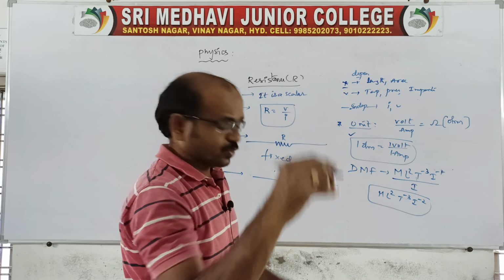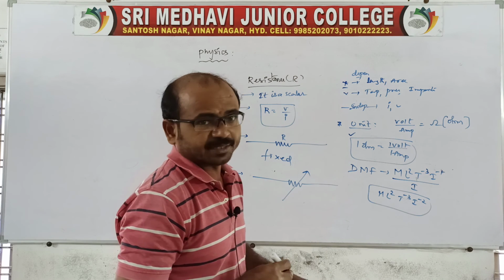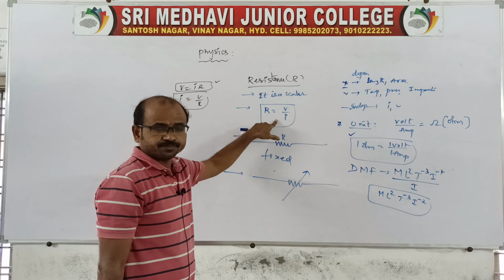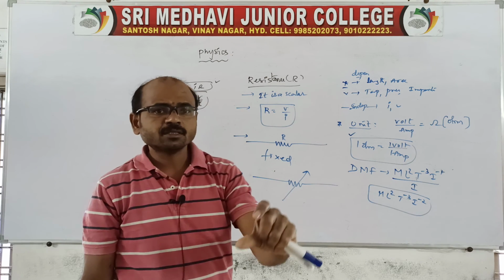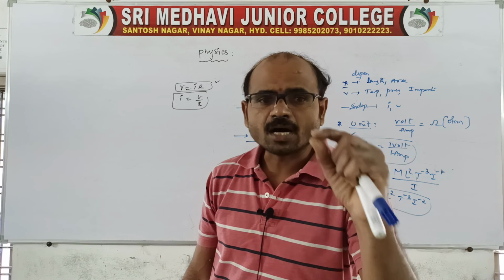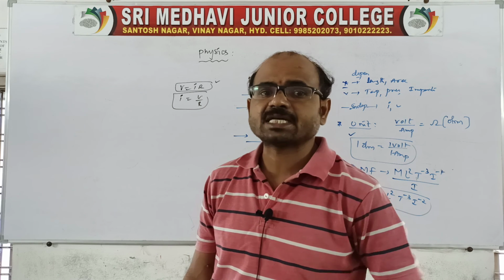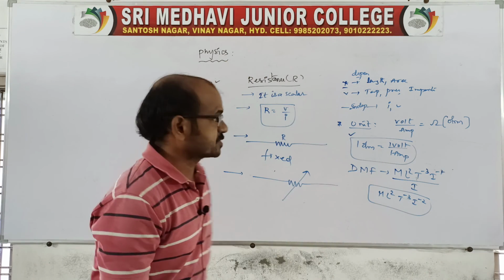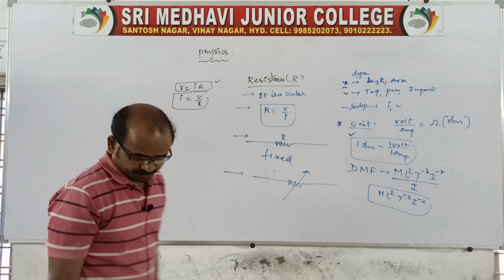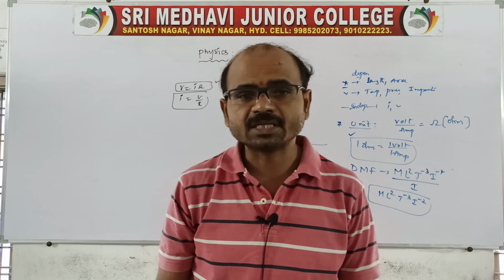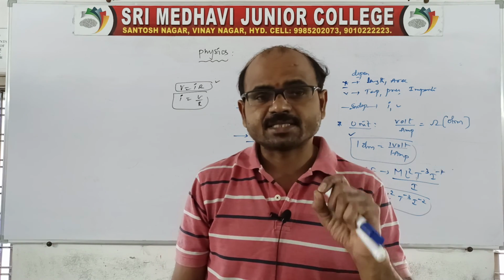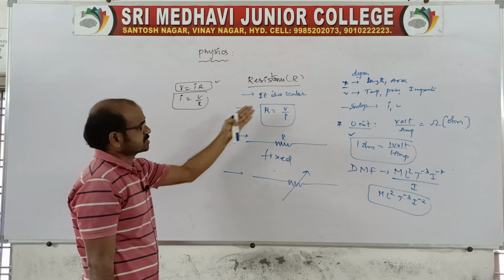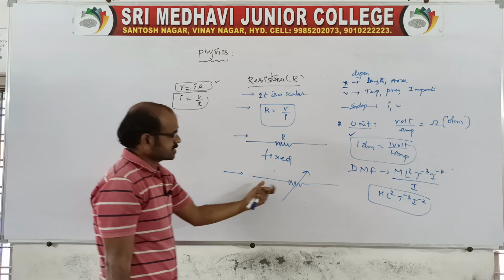So once again, the conclusion: resistance is the ratio of potential difference to electric current. Or in a very simple manner, resistance is the opposition offered by the substance. Usually it is a scalar, and R is equal to V by I. It is a fixed resistor and variable.